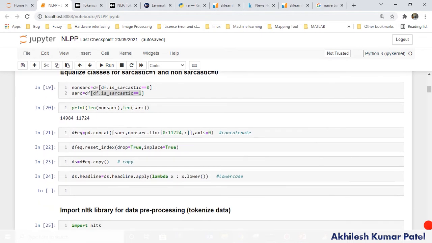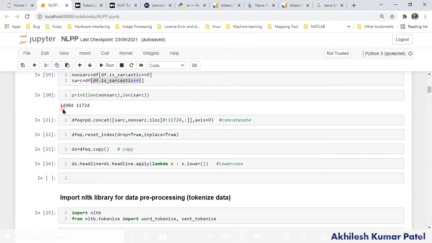Okay, next step is we see that the data are imbalanced, right? 40,984 are non-sarcastic and 11,000 are sarcastic. So we are just balancing. Because I have big data, I don't have an issue. If I had no big data, let's say if I had only 100 to 200 rows, I would not do this process which I am doing here to equalize.